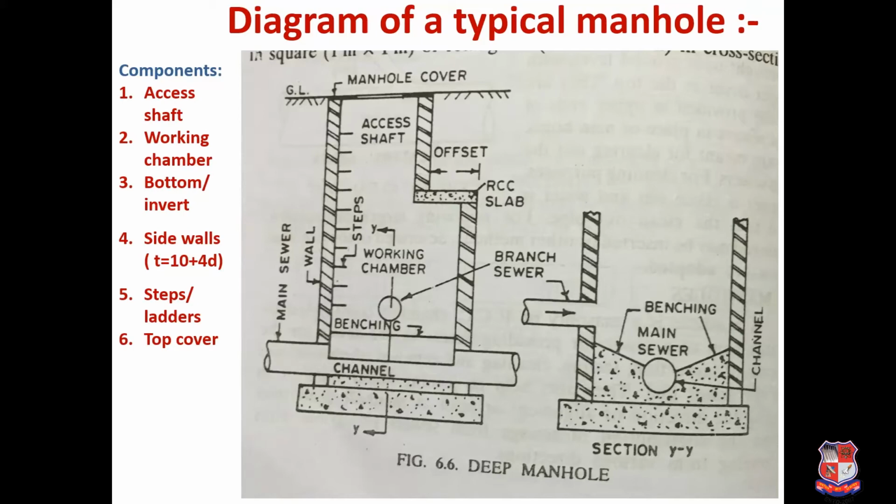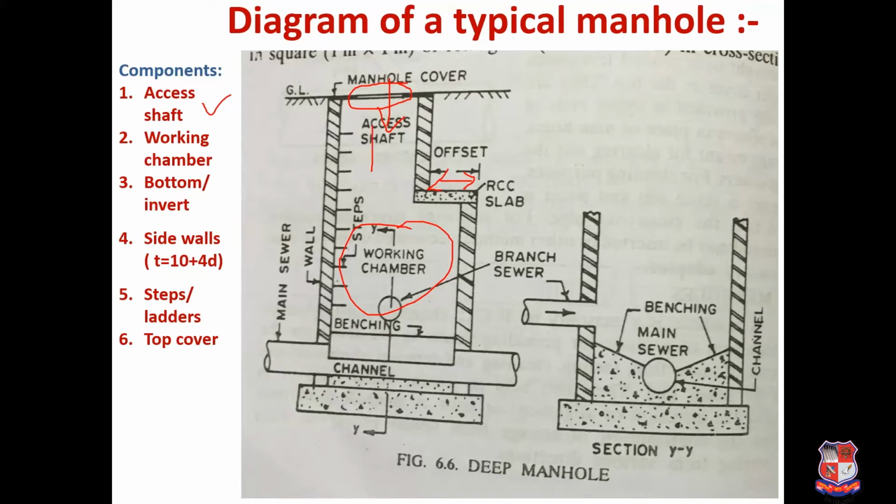So these are the components of typical manhole. So this is the entry point. Here grating is provided, or cover, manhole cover is provided, and here you can see this is the offset that is provided. So initially up to certain depth it is having less dimension, but afterwards this is called as the working chamber in which man has to work, and for that bigger dimensions are provided.